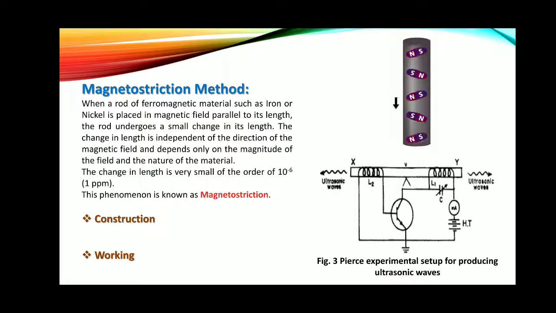Now this change in the magnetic flux again goes towards coil L2. Again, coil L2 is connected to the plate of the valve, so the plate current goes on increasing. This current is again fed to the Pierce oscillator or LC circuit, shown at the right side of this ferromagnetic rod. So the milliammeter again reads the maximum current. Due to this current, the capacitor again starts charging. When it is fully charged, it passes its current towards the inductance coil L1, and at the same time it starts to discharge.